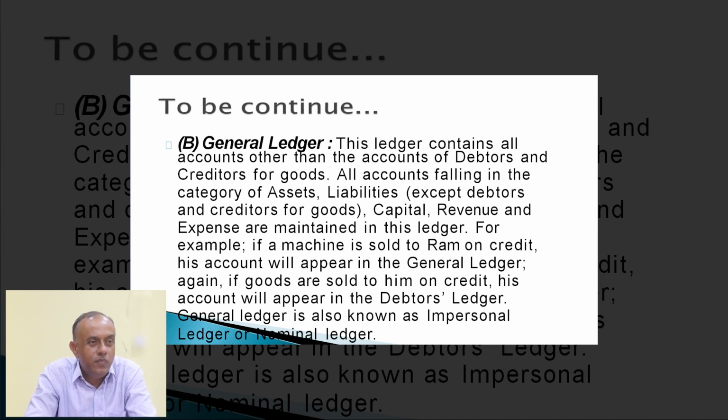Another is cash book. Any transaction occurring in a business house, all cash transactions, whether of capital nature or revenue nature, that is immaterial, all cash transactions are to be recorded in a particular journal book. That journal book is known as cash book. And the last one is journal proper. Any transactions which are not recorded under these 7 categories of book are recorded under a special book that is known as journal proper.